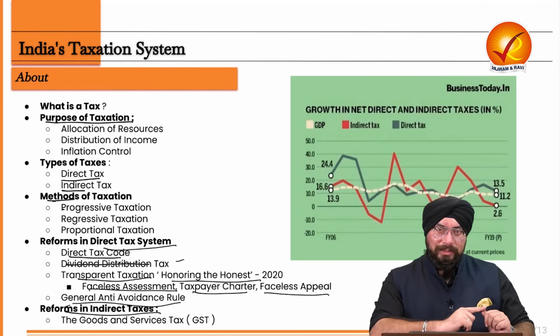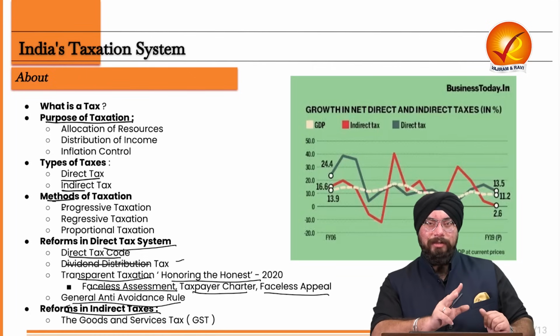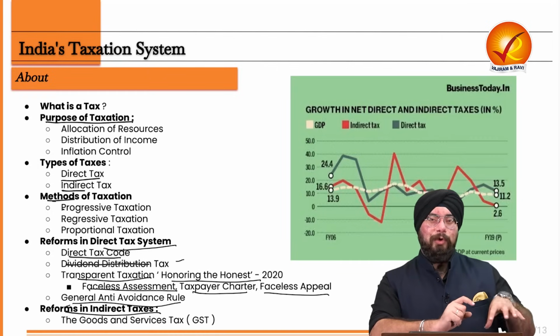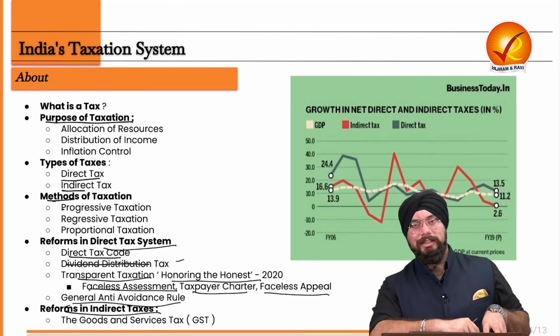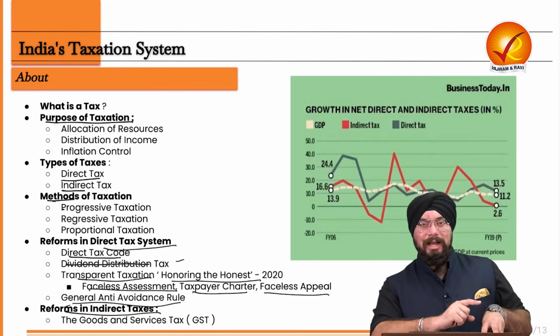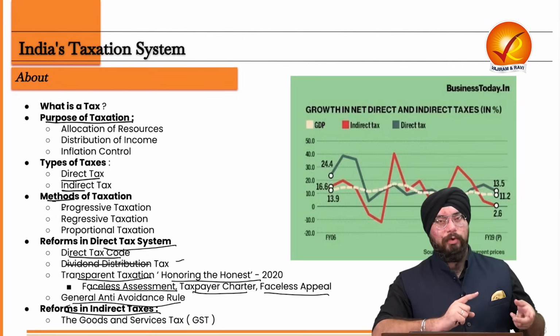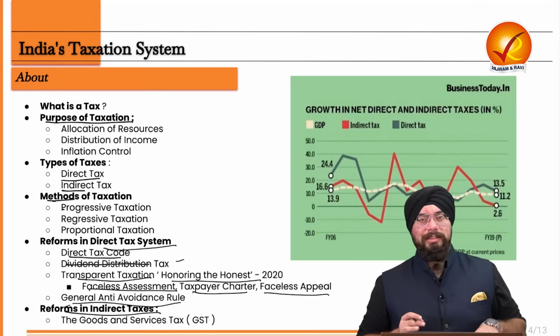GST comprises CGST, SGST and IGST. GST in particular is an accumulation of various other indirect taxes which were present in our country prior to its introduction, especially your VAT, your sales taxes and a variety of other taxes such as octroi duty, applied by the states and by the center.